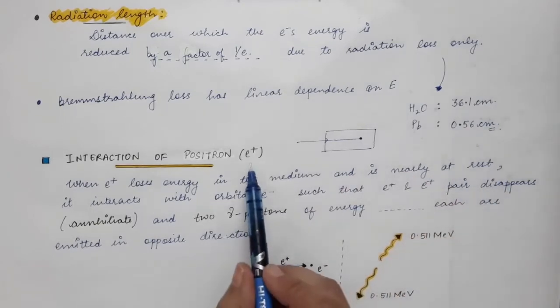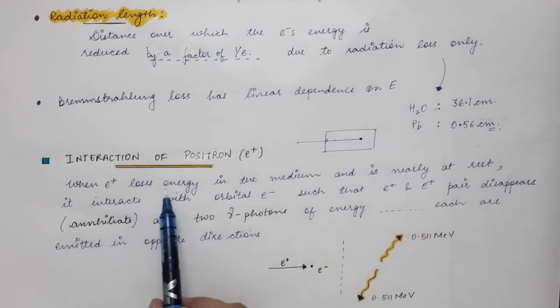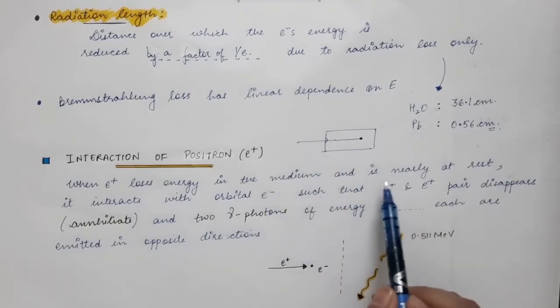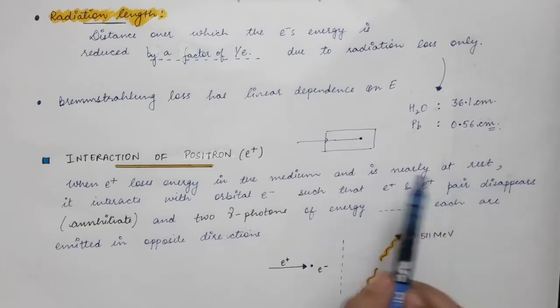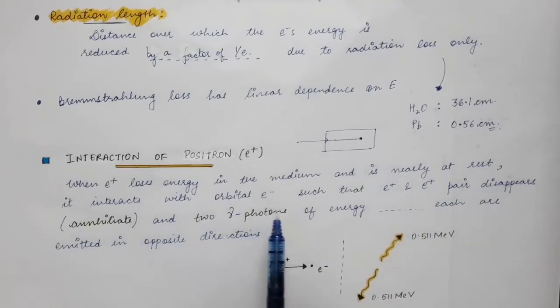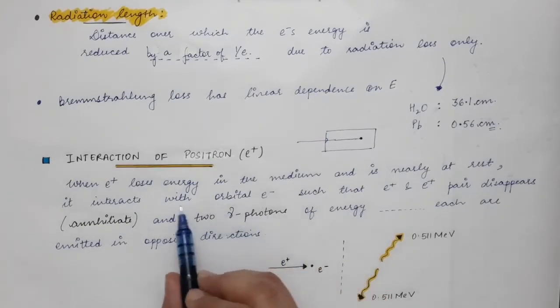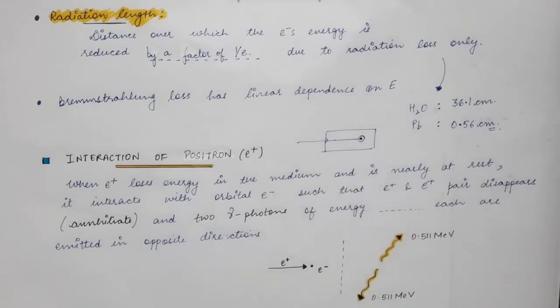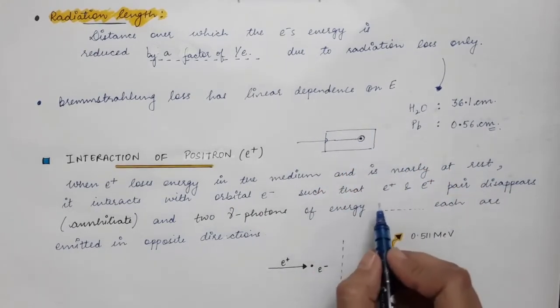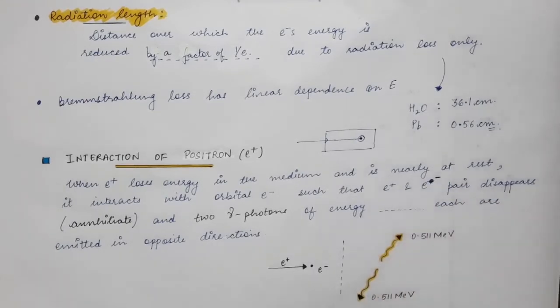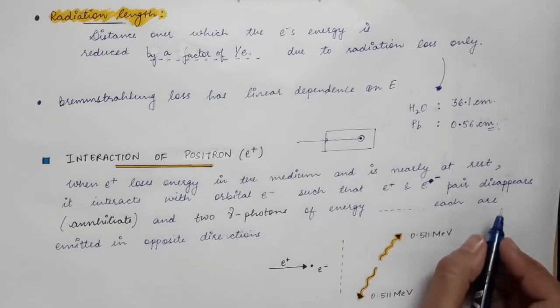So here we are talking about a positron. When the positron loses energy in the medium as it is traveling, and when it is nearly at rest, it will interact with the orbital electrons of the atoms of the absorbing medium, such that the positron and electron pair, or you can say electron and positron pair, disappears.